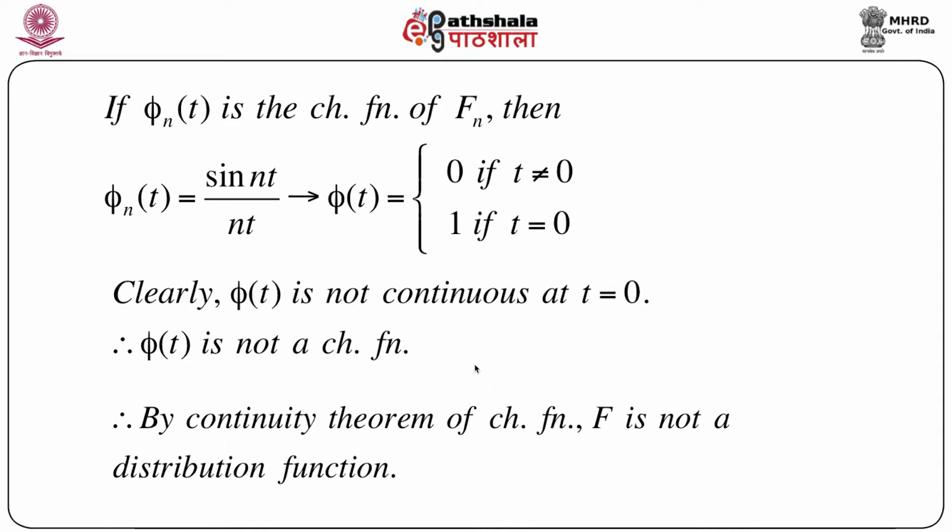So since the sequence of characteristic functions converges to a function which is not a characteristic function, by the continuity theorem of characteristic functions we can say that the sequence of distribution functions, for which phi_n is the corresponding sequence of characteristic functions, converges to a function which is not a distribution function. In other words, phi(t) is not a characteristic function, so we cannot find a distribution for which phi(t) is a characteristic function. So this proof is very beautiful if we look at it from the characteristic function point of view.